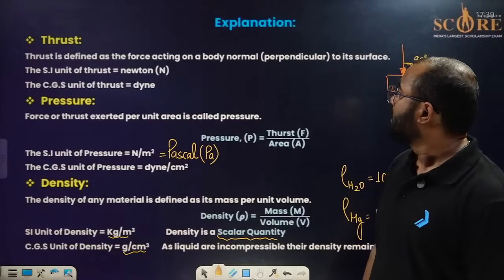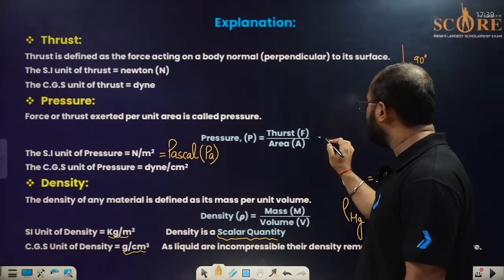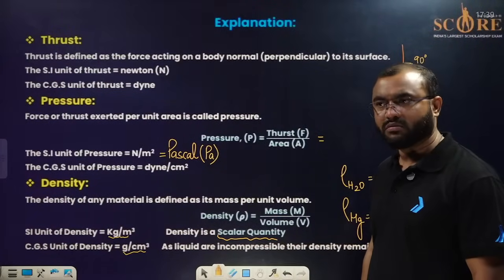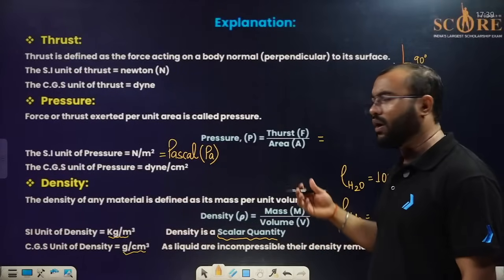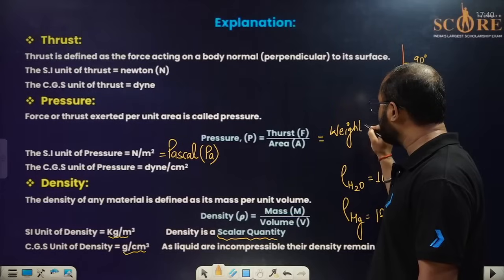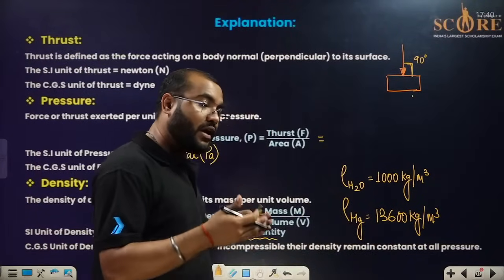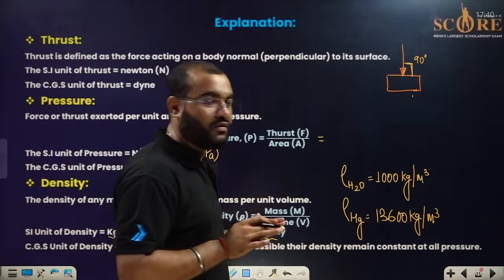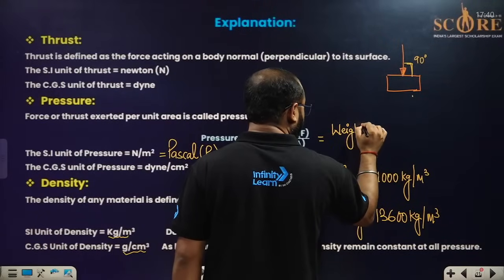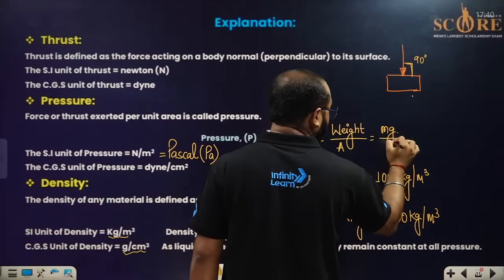Now, as we have gone with this particular pressure, everyone, pressure is thrust per unit area. Suppose this thrust means we are talking about force. Let us talk about the force which is applied by a fluid, water. So what are we going to write? We are going to write the weight of the body. Why? Because thrust is applying 90 degrees to the surface, and the weight of the body is also applying downwards, which is 90 degrees to the surface. So we can say it is the weight of the body divided by the area. Weight means m into g divided by the area.